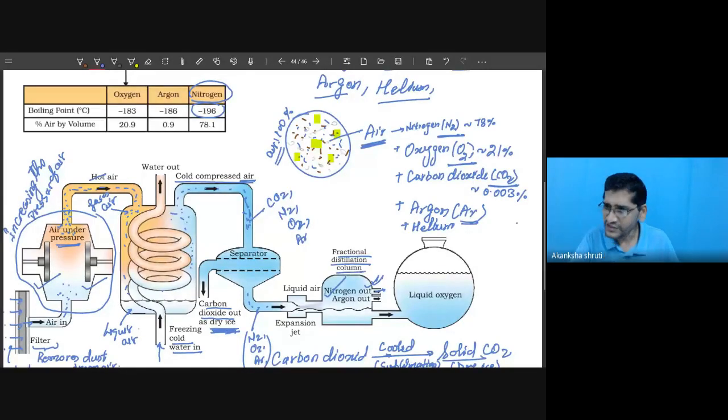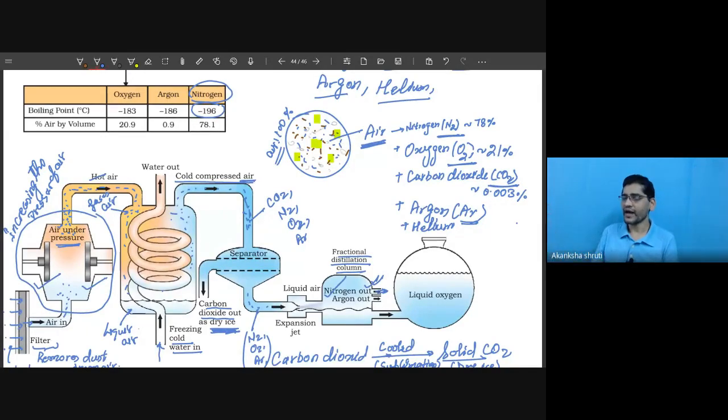This column is the same as the earlier fractional distillation column, where we were fitting the fractionating column having beads, but here those beads are not even required. Some meshes are present here also, though they are not shown in this figure. Over that, the nitrogen will cross and go to the maximum higher level, where the outlet hole is, so nitrogen is obtained at the higher level.